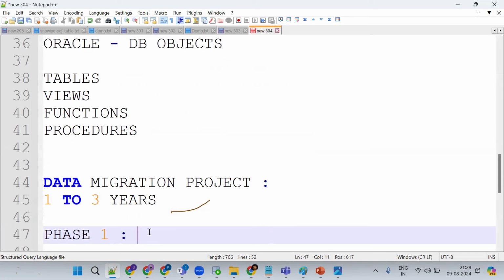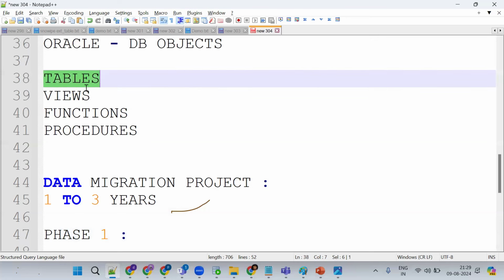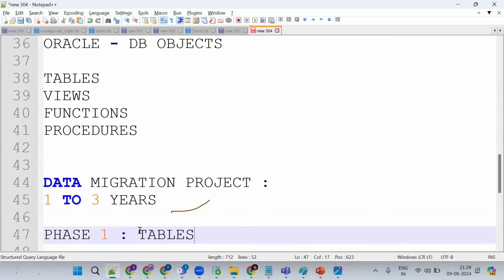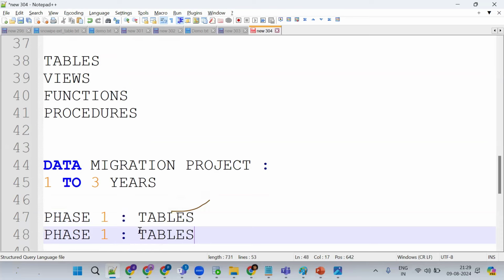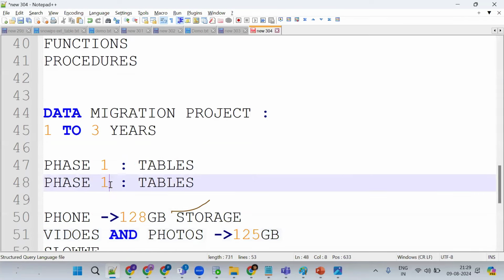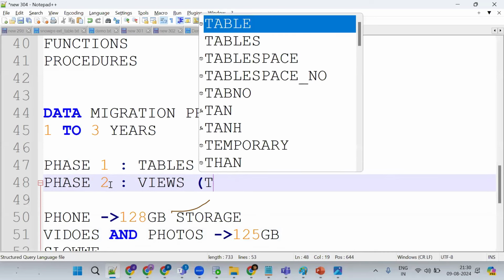Phase 1. Tell me, in the first phase, what exactly will we try to migrate? Any idea? Anyone? Functions and procedures? Okay, see, in the first phase we should migrate the tables. In the second phase, what will we try to migrate? The views, because views are built on top of tables only.